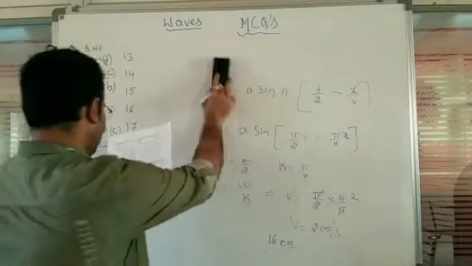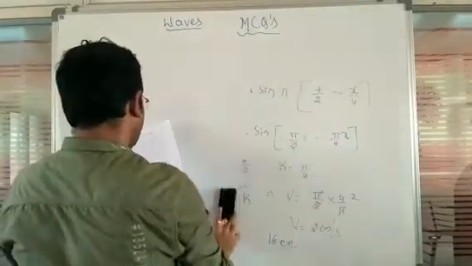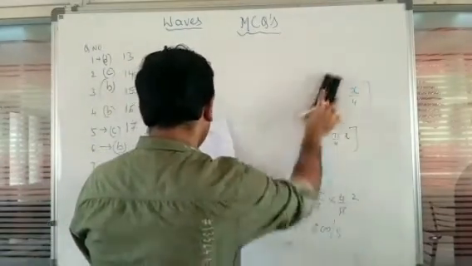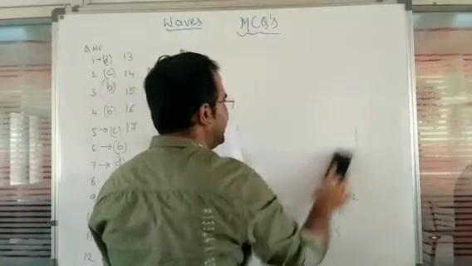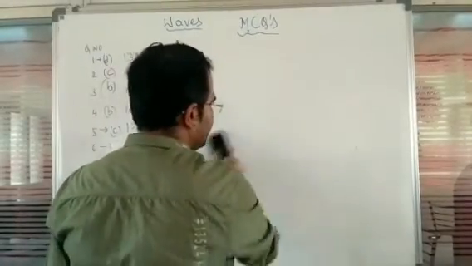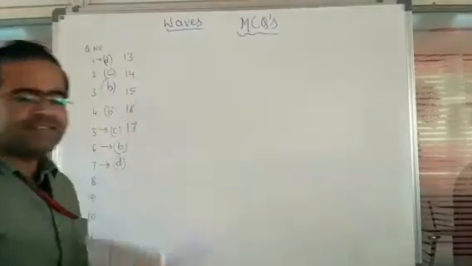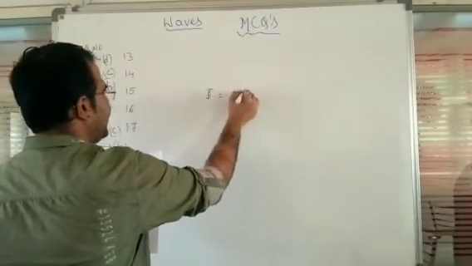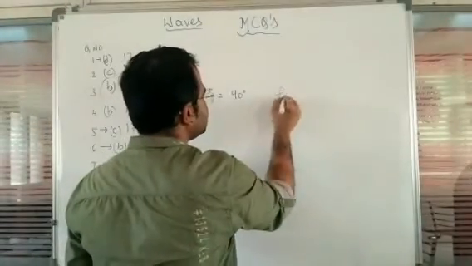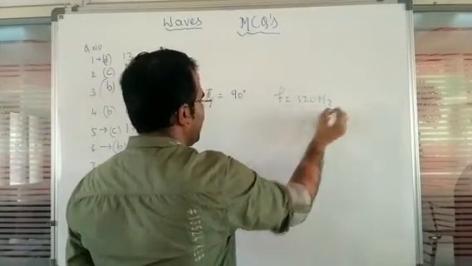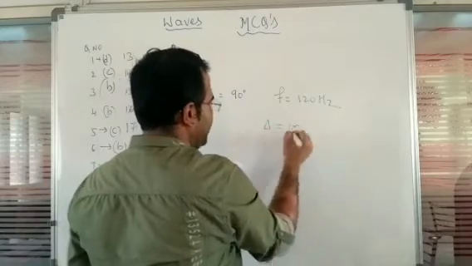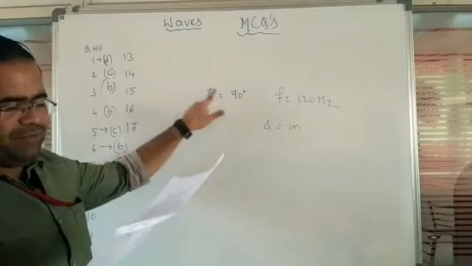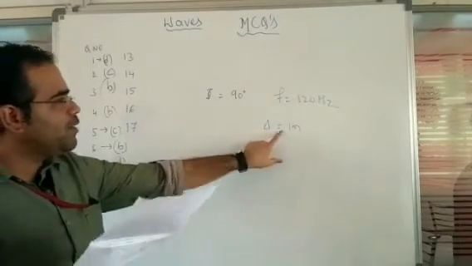Next, question number 8. The phase difference between the 2 points separated by 1 meter in a wave of frequency 120 hertz is 90 degree. So here the value is given like this. So here the phase difference is 90 degree for a given frequency of 120 hertz when the path difference is 1 meter.